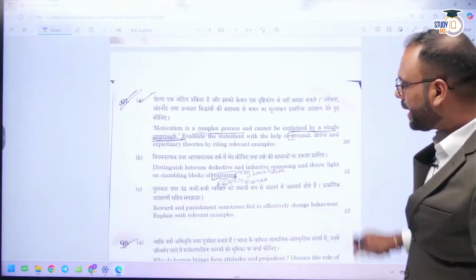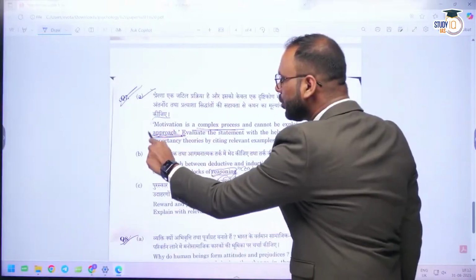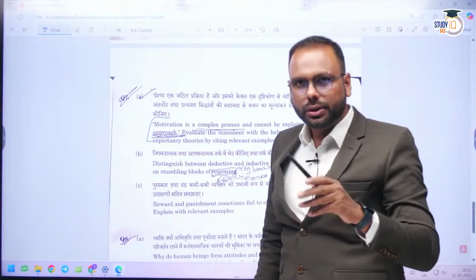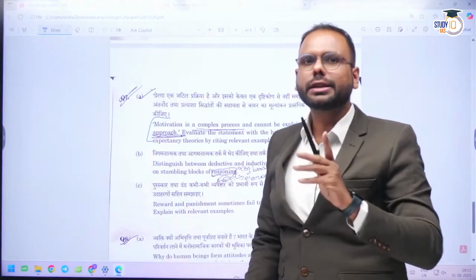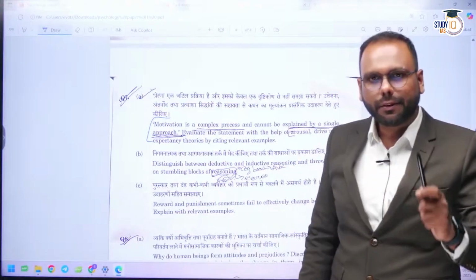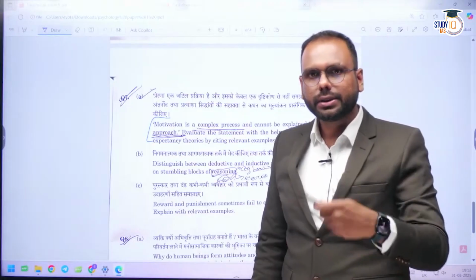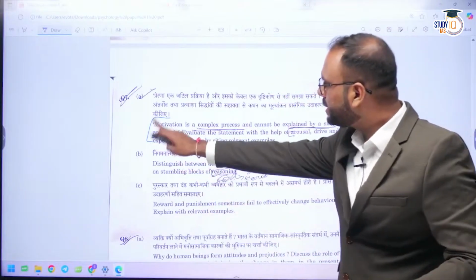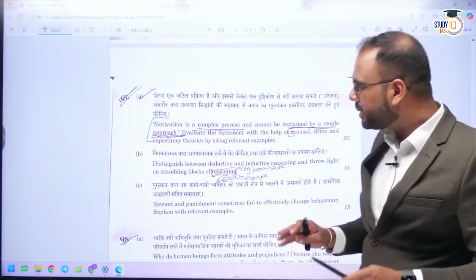Now the seventh section, again you will find a direct question related to motivation. A complex process cannot be explained by a single approach. So different theories explain the concept of motivation, for example, drive theory, arousal theory, intrinsic theory, self-determination theory. So this is again a direct question.